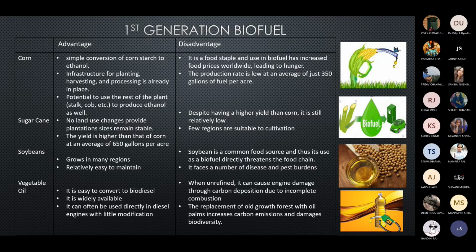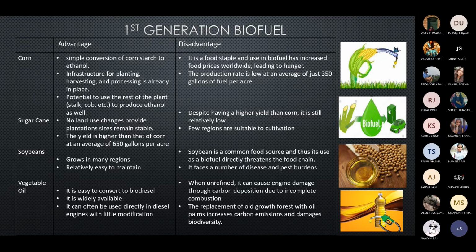Next is sugarcane. Sugarcane is not far behind corn in terms of ethanol production, but the majority of the world's sugarcane is grown in Brazil. The source provides sugar, whereas corn provides starch, and this leads to the conversion into biofuel. The difference between corn and sugarcane is that corn undergoes heating and the fermentation process, whereas sugarcane only requires the fermentation process to convert it into a biofuel.